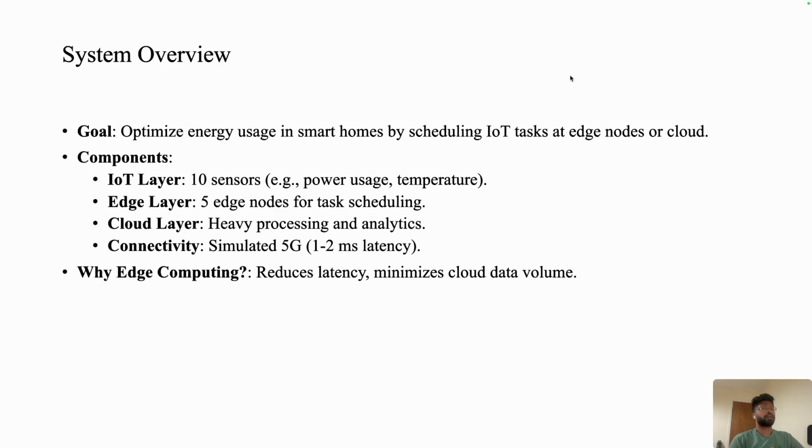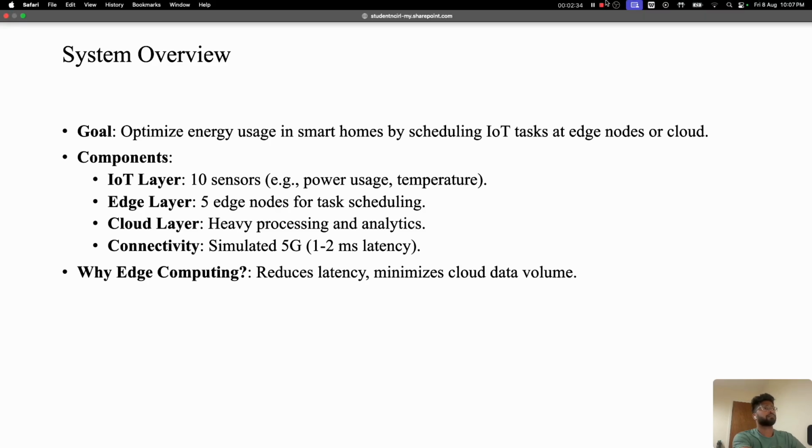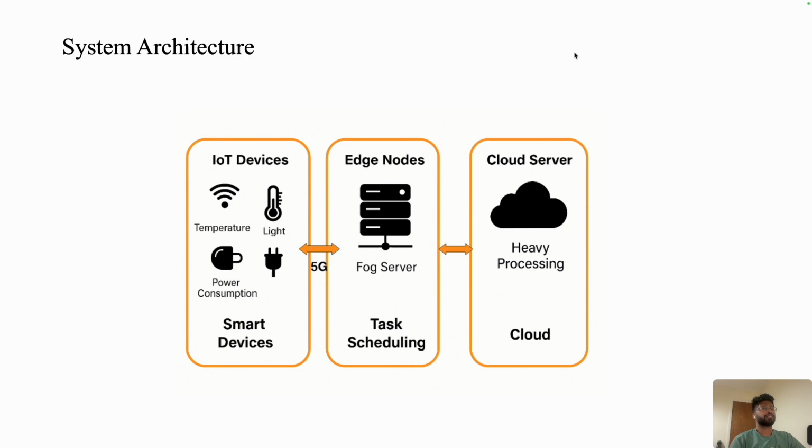The question is, why edge computing? Because it reduces latency and minimizes cloud data volume. And this is the system architecture. Basically, we have three layers: IoT devices, edge nodes, and cloud server.